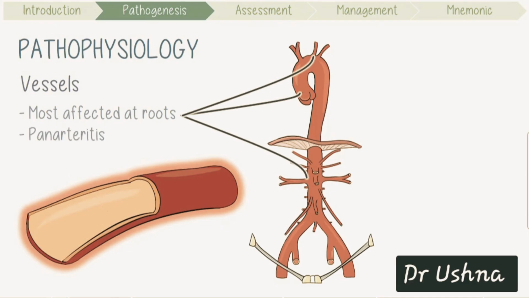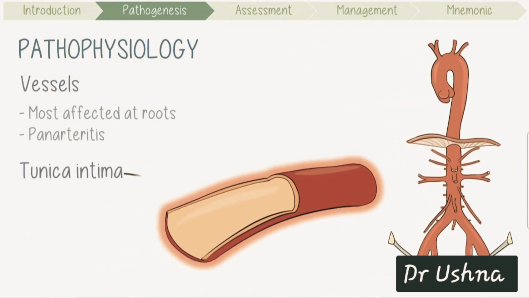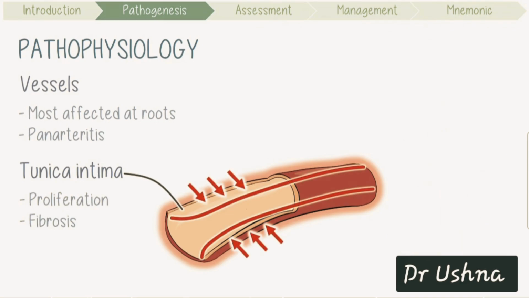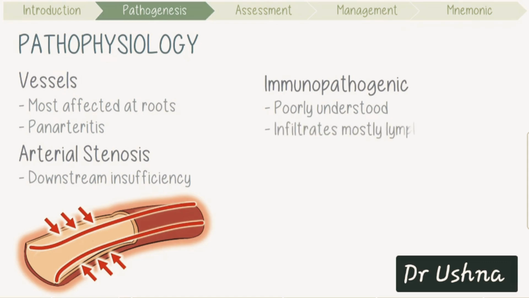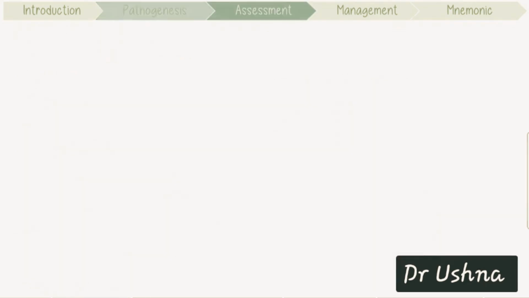making TAC a pan-arteritis. The tunica intima, which is the innermost layer, shows marked proliferation and fibrosis. This causes narrowing of the lumen and can result in arterial stenosis, leading to downstream arterial insufficiency. The immunopathogenic mechanism of this disease is poorly understood. However, we do know that tissue infiltrates mostly consist of lymphocytes, especially gamma delta T cells.